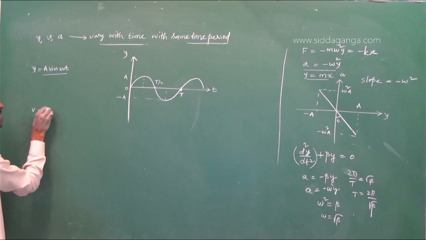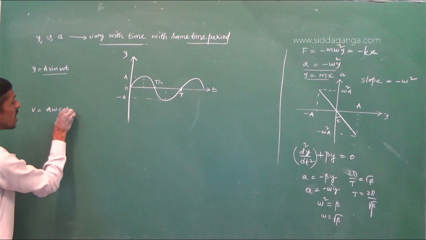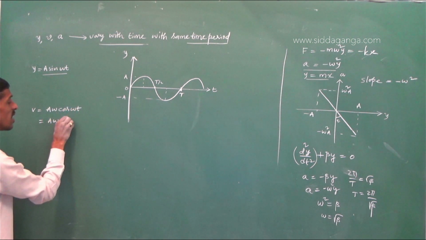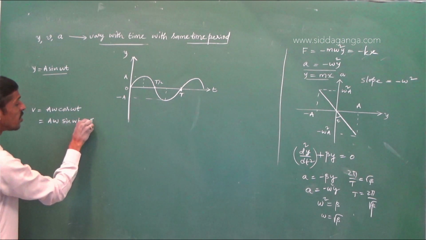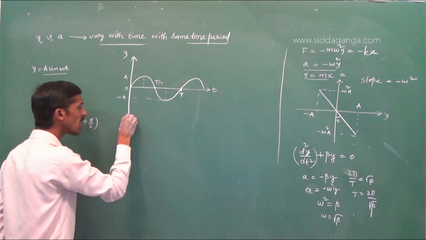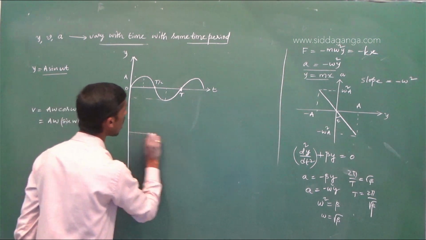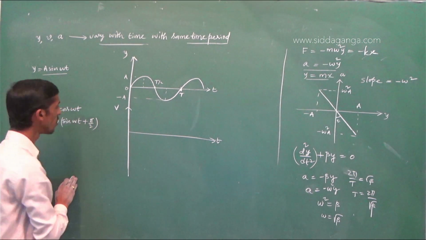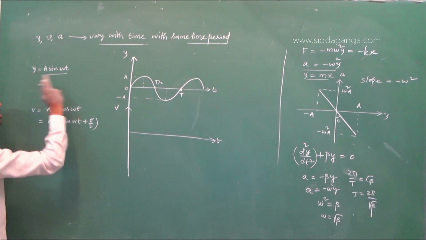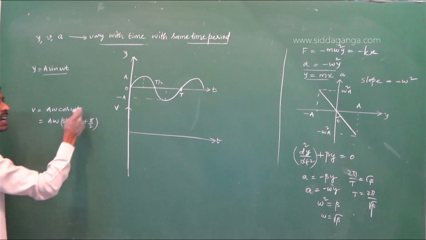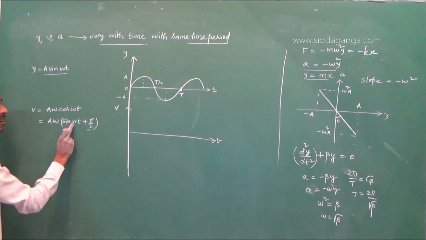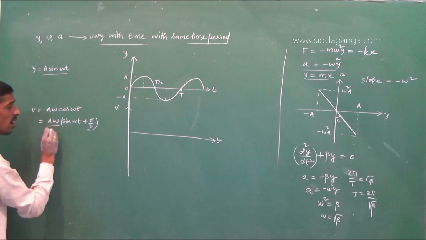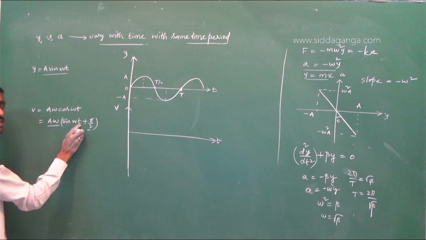So velocity is equal to A omega cos omega t. The same thing you can also write as A omega sin (omega t plus pi by 2). So if the particle displacement varies like this, then how can the velocity be represented? When time t is 0, y is 0. Put t equal to 0. At the same time, what is the velocity? When time t is 0, what is the velocity of the particle? Maximum. Sin, put t equal to 0, sin 0 is 0.